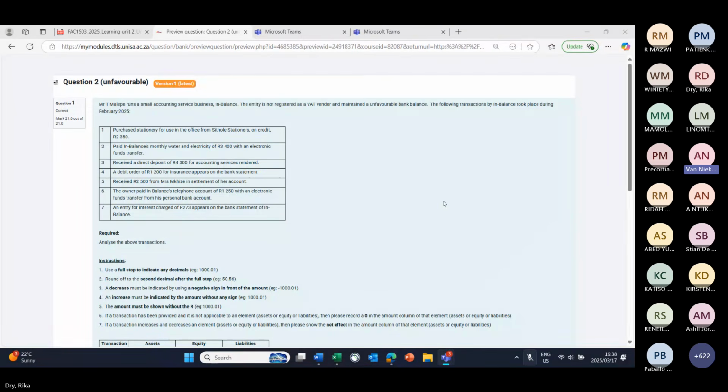Remember, you guys must remember there's a difference between debit and credit when you receive your bank statements, and a debit and credit when you're on this side, meaning you're the bank. Remember, you always see yourself as the entity. So you guys are Mr. Malepe. So remember, you now have a credit balance in the bank, which is not nice, which is bad, which is unfavorable. Now, if you spend more money, your credit side will increase, like I said, the debt.